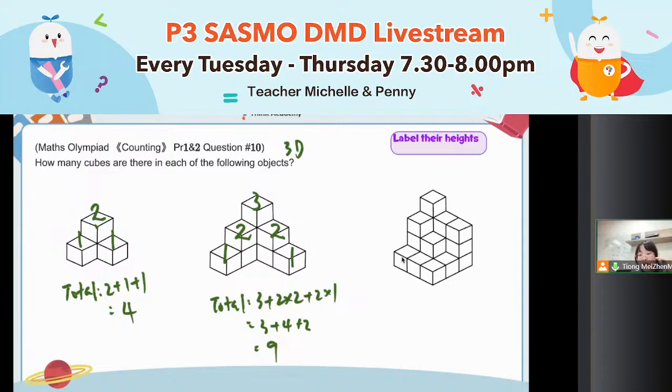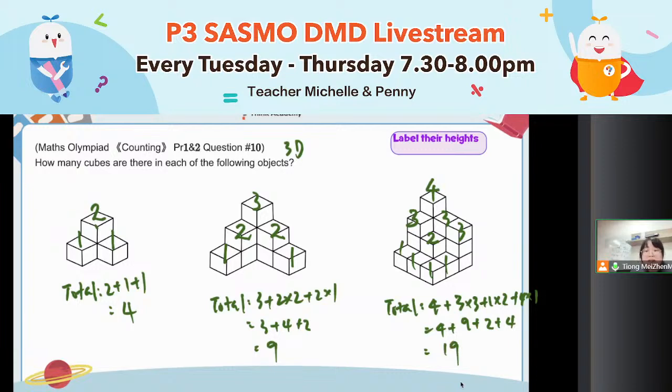Label their height. Start from the lowest, the shortest one. 1, 1, 1, 1. Any more? No more. Then you go a little higher, 2. And then a little higher, this 3, 3, 3. And then the highest, 4. This is how I usually solve this kind of question. So 4 plus 3 groups of 3 plus 1 group of 2 plus 4 groups of 1. Altogether is 4 plus 9 plus 2 plus 4, which is 19. All right?